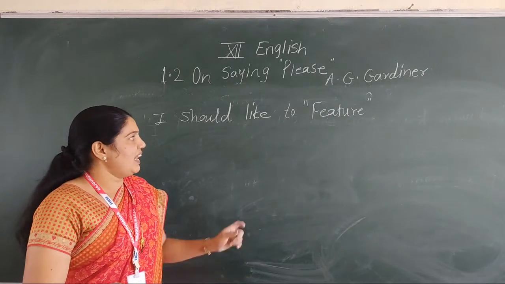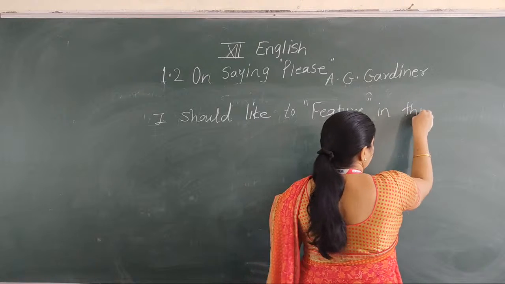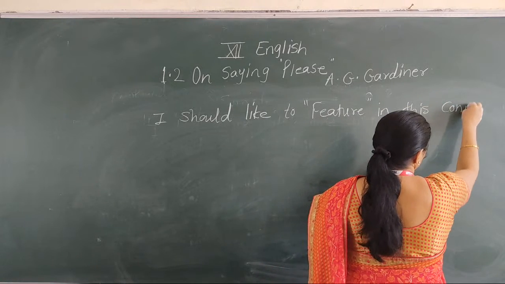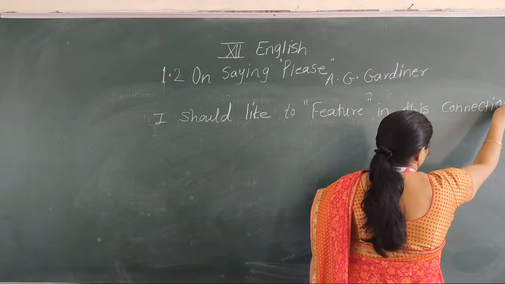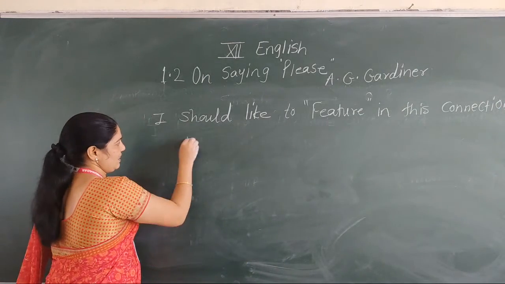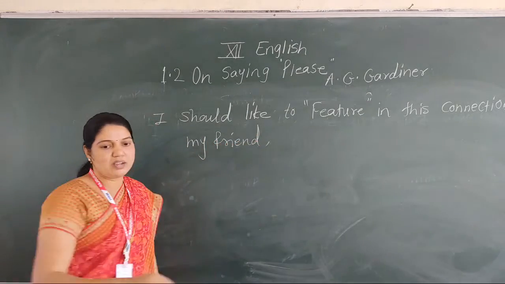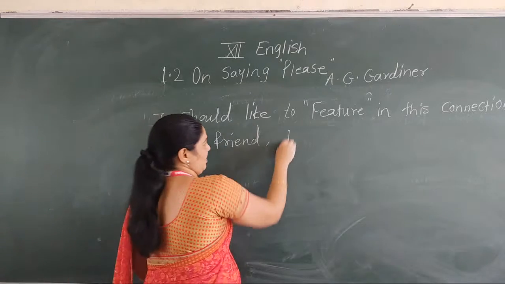I should like to feature in this connection, my friend, comma, the polite conductor.